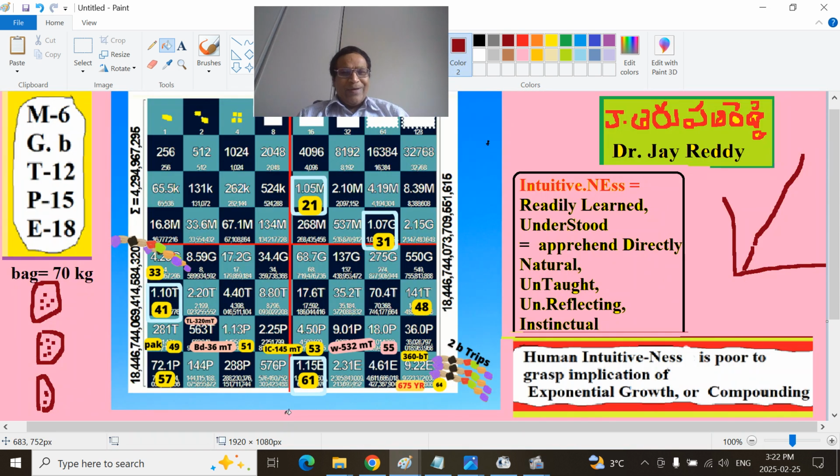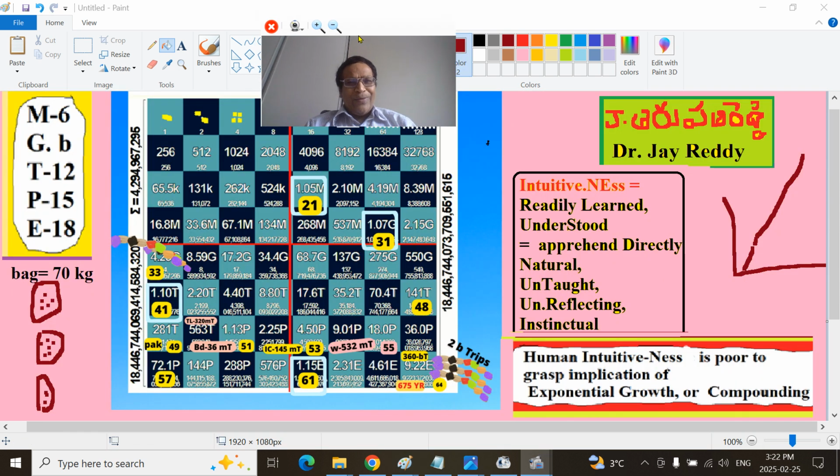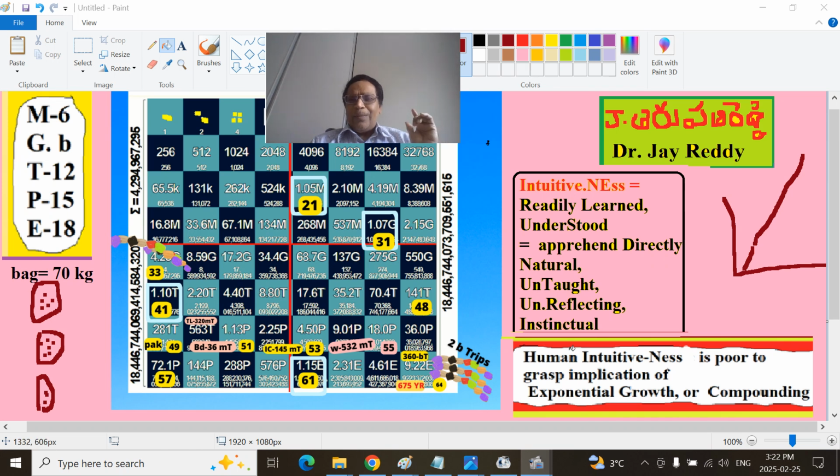So what are we trying to do by doing this? Human intuitiveness is very poor at grasping the implications of exponential growth. The mathematical definition of exponential growth is not needed. Simply, it is compounding, like the compounding rate of interest. Something growing at a certain rate will, after a certain stage, have such enormous implications that humans generally lack intuitiveness.